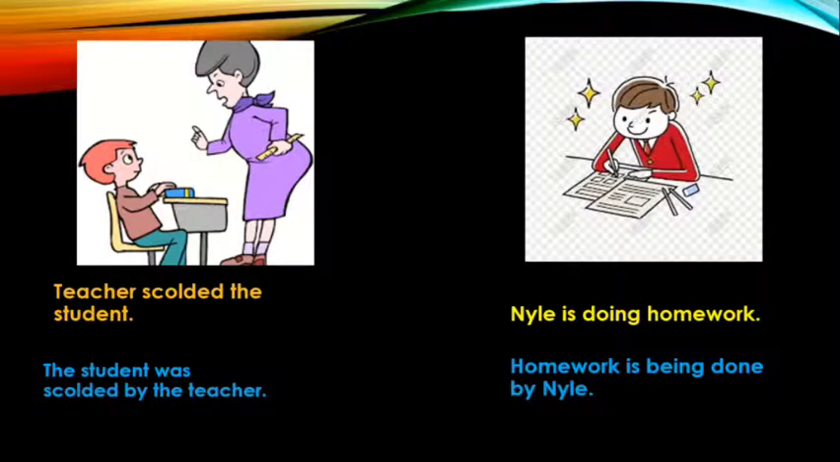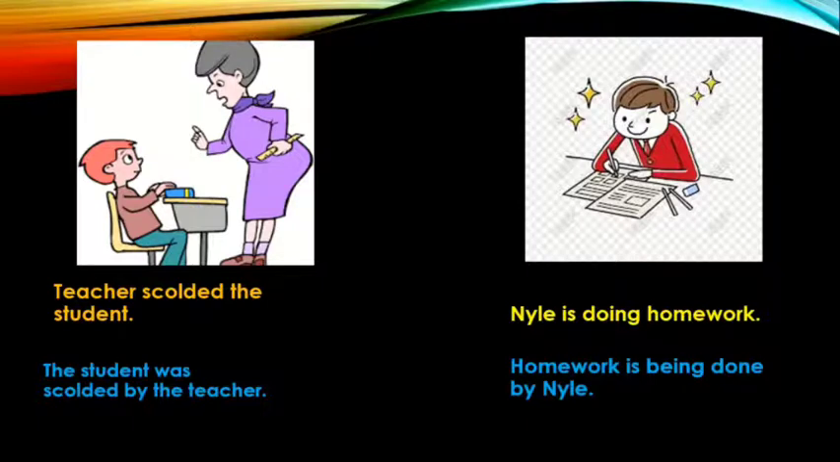The sentences in yellow are in active voice and the sentences in blue are in passive voice. And how do I know that? Well, it's simple. In the yellow sentences, the subject is doing the action. Teacher is scolding the student. The action of scolding is being done by the teacher. Similarly, Nile himself is doing the homework.